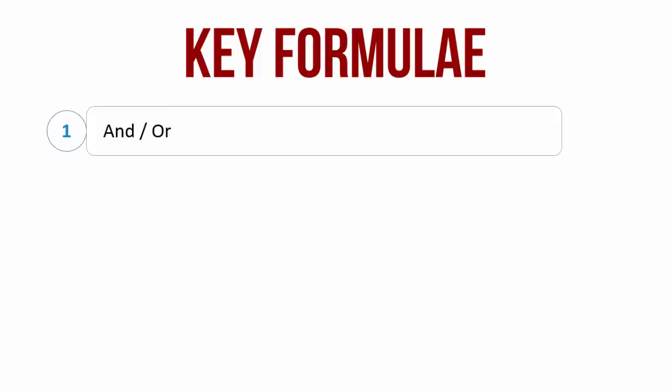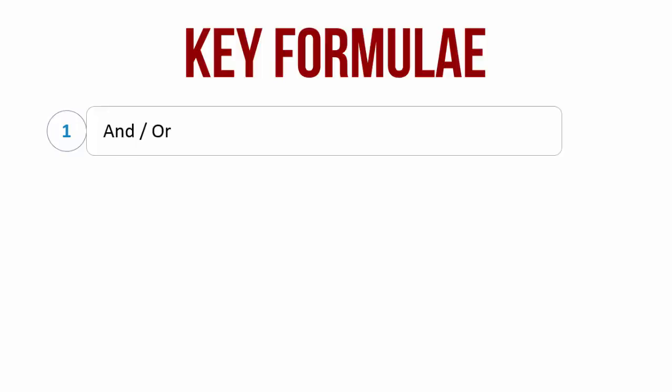When you have more than one event occurring, say you have two events occurring, the final outcome can be a combination of the outcomes of these two events. For instance, if we take the previous bag and ball example, suppose I pick up two balls from the bag. The first ball could be blue and the second ball could be orange. That is an and relationship.